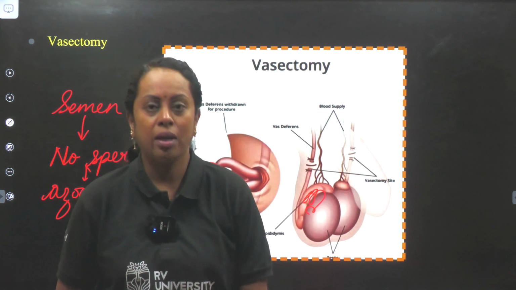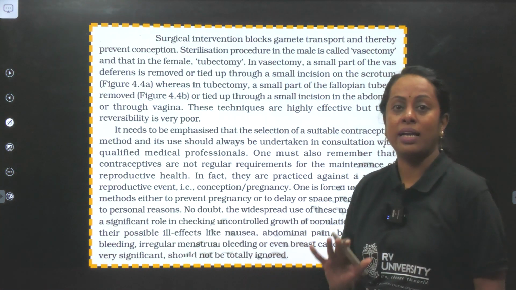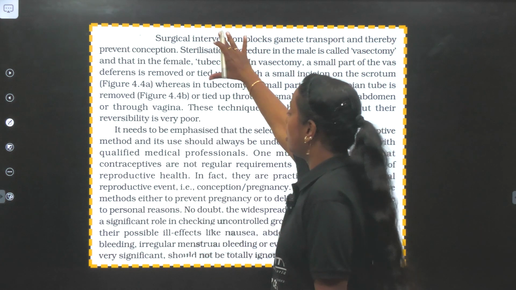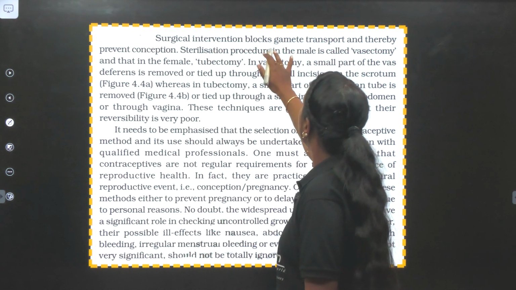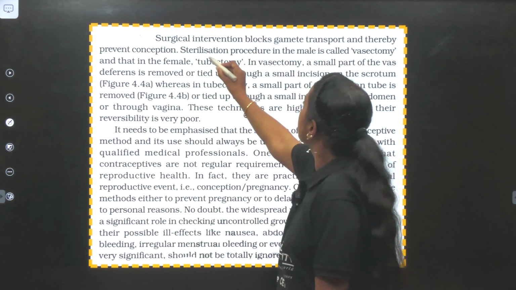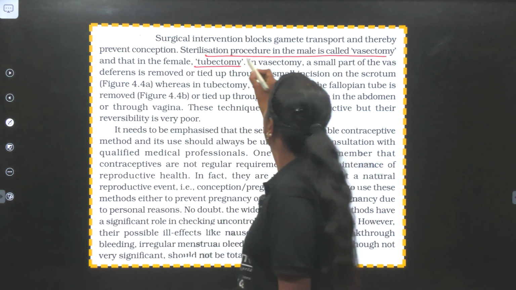Both of these methods, please understand: after condom, we come across what is called vasectomy in the case of male. Now we have finished the topic, and you have the sentences which are present in NCERT. Please check. The first half is the same thing I told. Surgical intervention blocks the gamete transport and thereby prevents contraception. Sterilization procedure in male is called vasectomy. In female, it is called tubectomy.